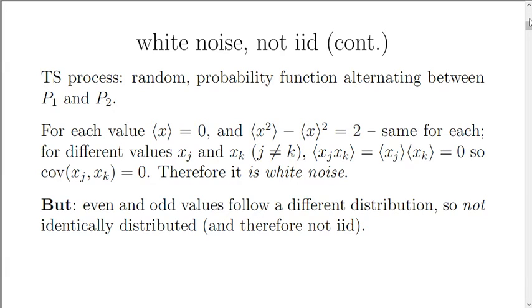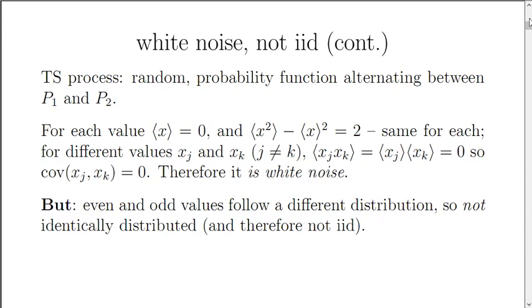But they don't all follow the same distribution. Even and odd values follow a different distribution, so they are not identically distributed, and therefore not IID. So this rather simple example is a time series process which is white noise, but it is not IID.